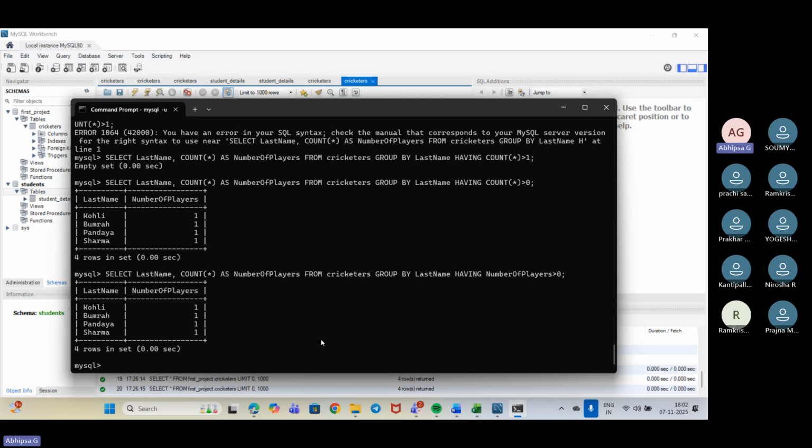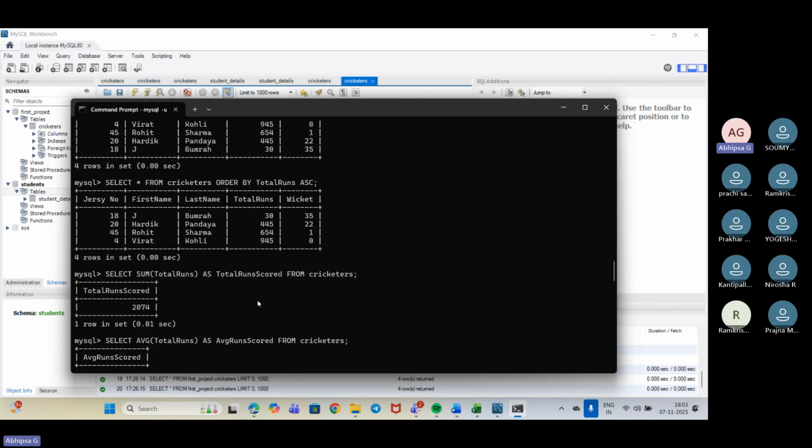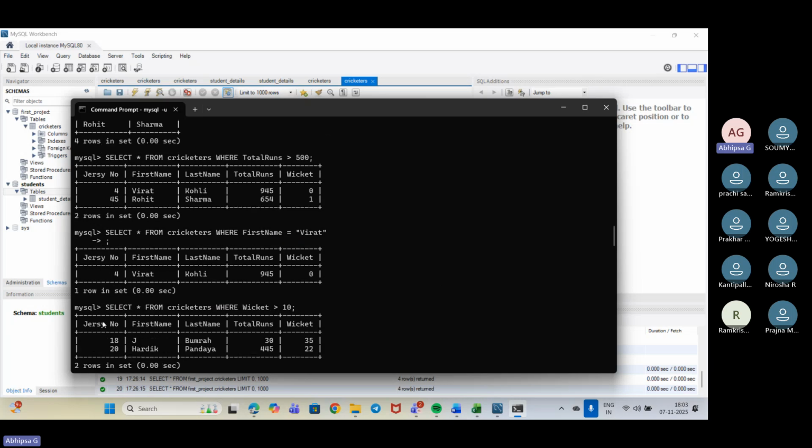Okay, great. So now we can see about the update and the delete part. Let's see how we can update the queries. But for this, we need to change the directory, because here this Jersey number is not working for us, because there is a gap, and I don't want to go there because my Workbench is not working fine.